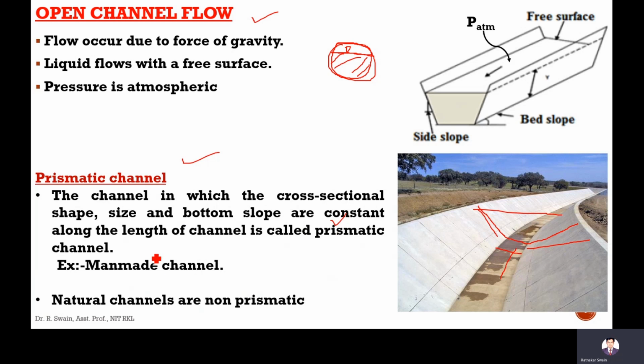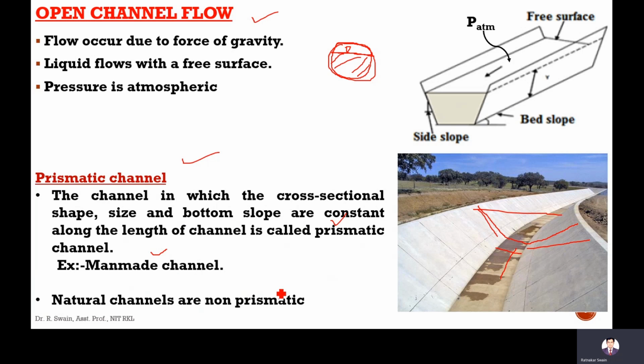So this is possible in case of only man-made channels. In the case of natural channels like streams or rivers, the geometry changes. You cannot keep geometry constant along the length of the channel. So only man-made channels like canals, irrigation canals, drains, are called prismatic channels. Natural channels are always non-prismatic.